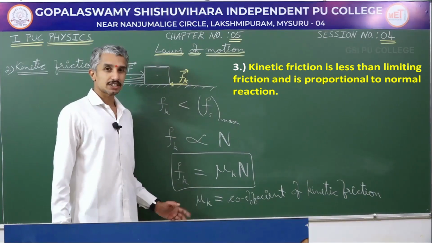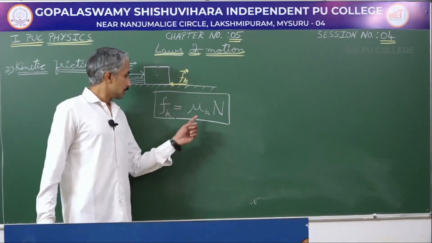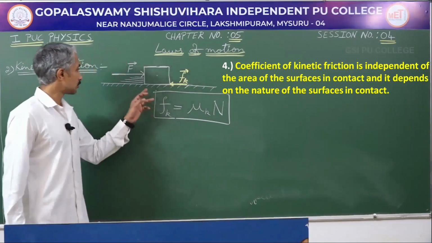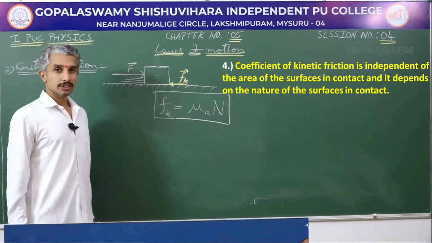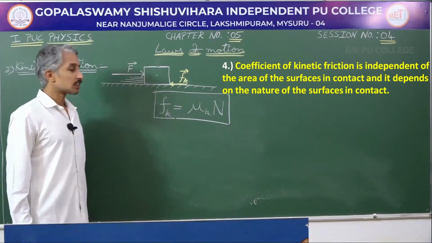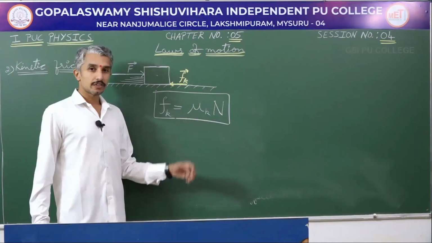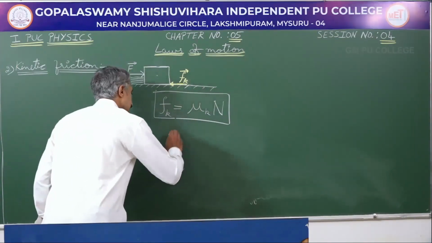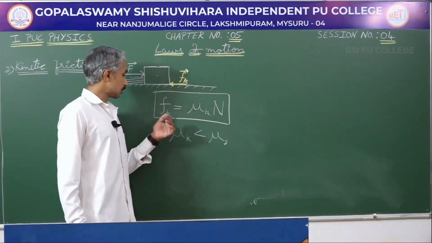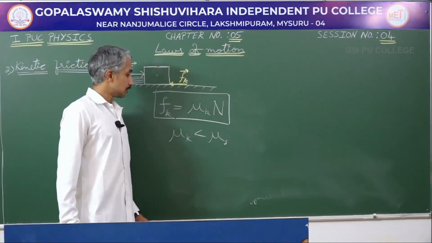to normal reaction. Further, even in case of kinetic friction, the coefficient of kinetic friction is found to be independent of the area of the surfaces in contact, and it depends upon the nature of the surfaces in contact. The coefficient of kinetic friction is found to be less than the coefficient of static friction. Therefore, kinetic friction is always less than static friction.